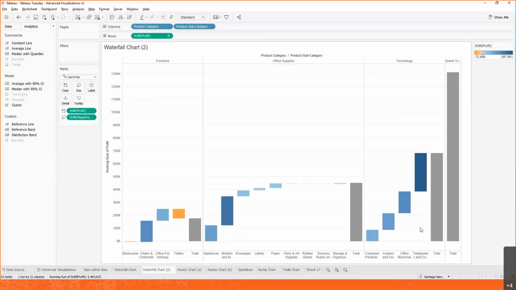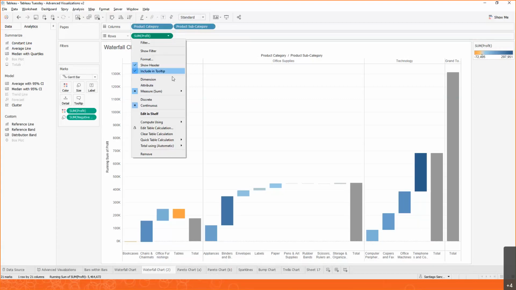So that's a little bit on the waterfall chart. A couple of key concepts again here. Number one, whenever you have information on the screen that you need to slightly modify, you need to do a secondary calculation on top of it, but it's already on your screen, you can use a table calculation.